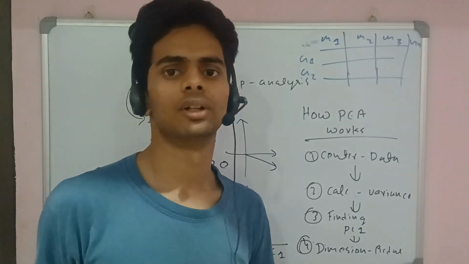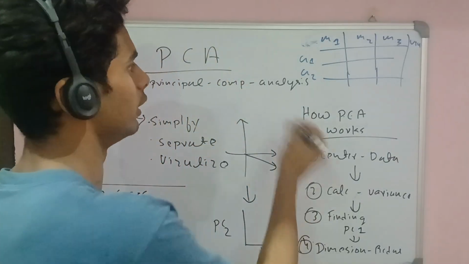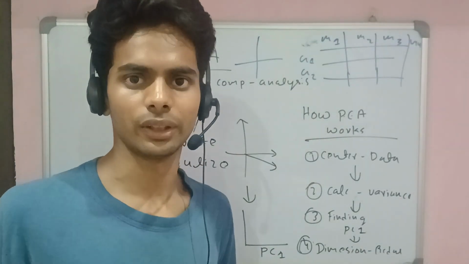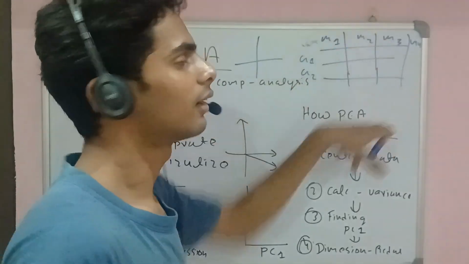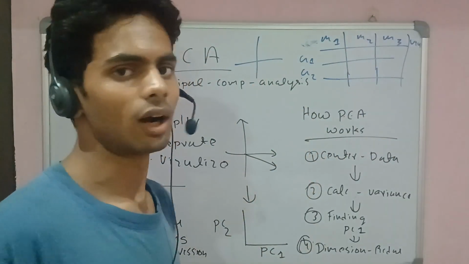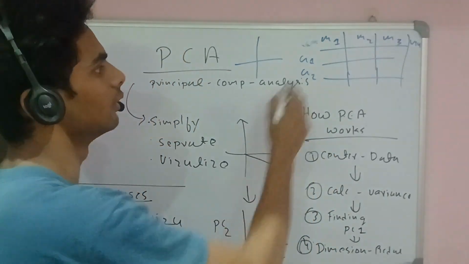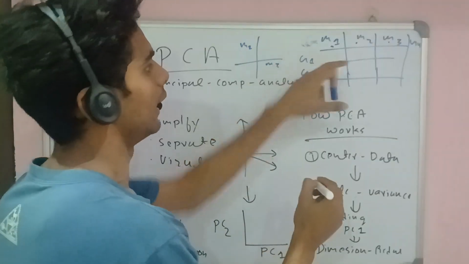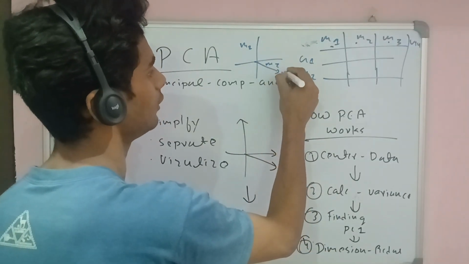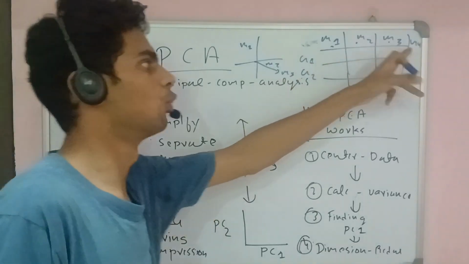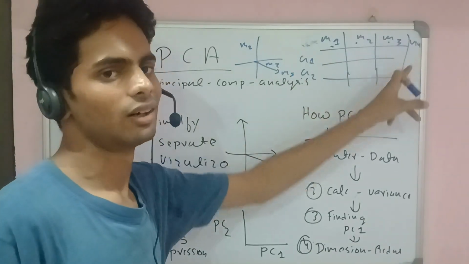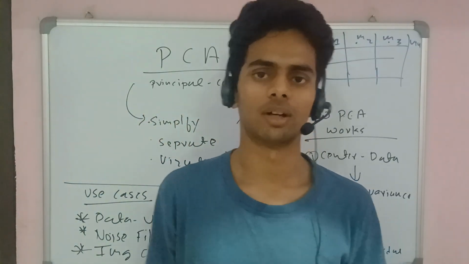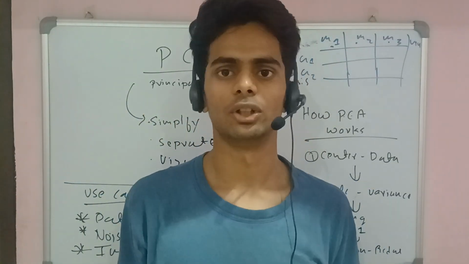How can you visualize this data? You can simply plot it in a graph, but how can you add a dimension to this data? If you want the entire data in one graph to visualize it, it looks like 1 dimension, 2 dimensions, 3 dimensions: m1, m2, m3. M3 is the third coordinate. What about the fourth? How can you represent this fourth coordinate? For 3 coordinates you can visualize it, but where do you add the fourth one?